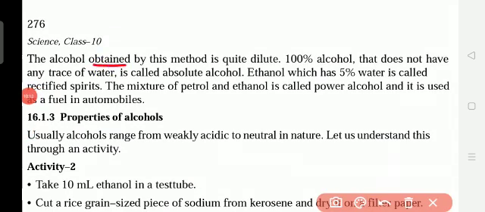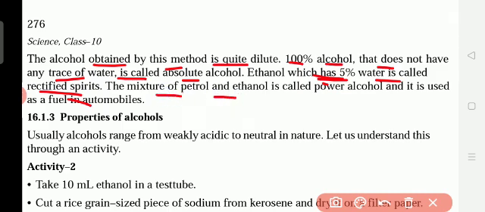The alcohol obtained by this method is quite dilute. More water is there. 100% alcohol that does not have a trace of water is called absolute alcohol. Ethanol which has 5% of water is called rectified spirit. They ask what is absolute alcohol, what is rectified spirit. Absolute alcohol means 100% alcohol only, no water. Rectified spirit means if 5% of water is present in the ethanol.